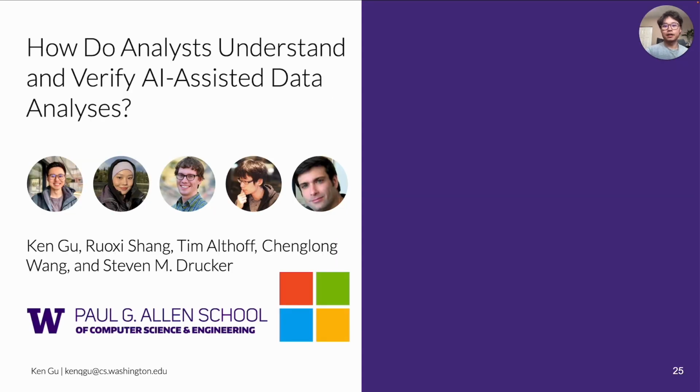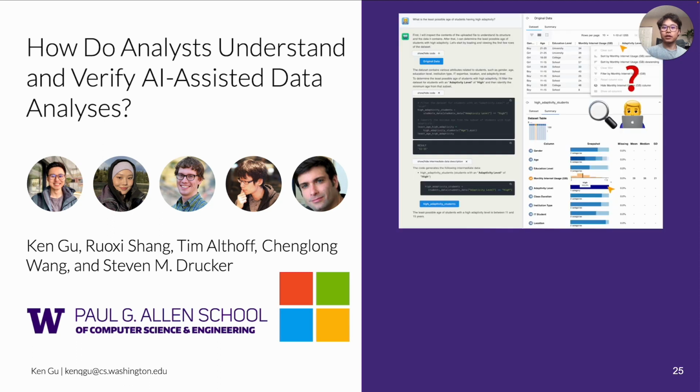Taking a step back, the rise of LLM-based agents with memory, reasoning, reflection, and code writing capabilities offer exciting avenues for human-AI collaboration in data science. In this work, we conduct the first user study to explore analysis verification practices in the new paradigm in which AI assistants can specify and perform the operations.